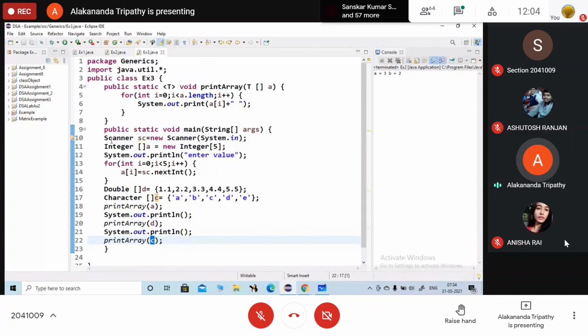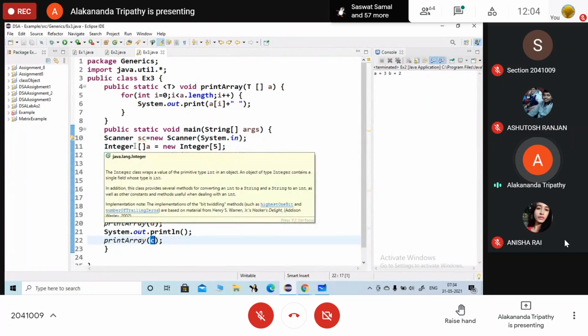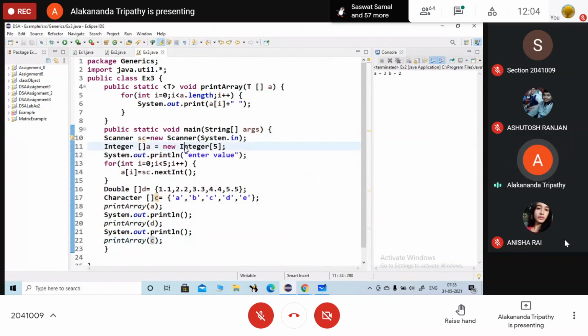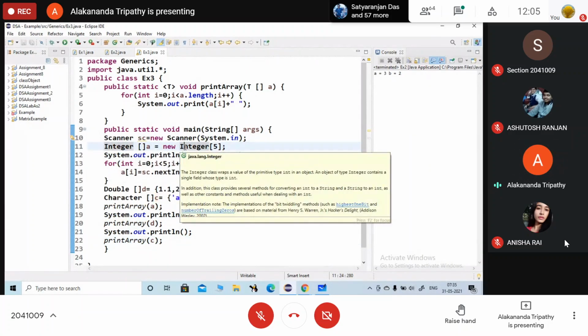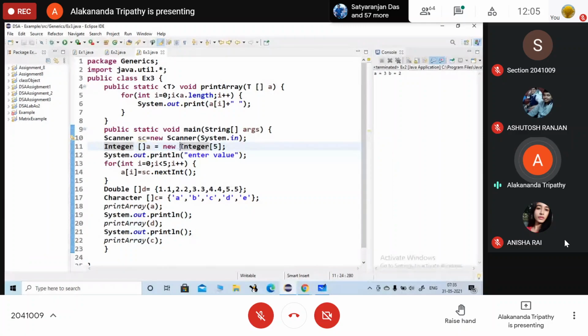In order to print the integer array, the array is declared as Integer A equals new Integer, where Integer is the class type instead of the primitive type. In generics we are basically defining the class type. Integer A equals new Integer 5.